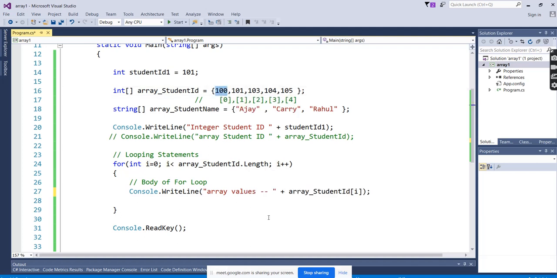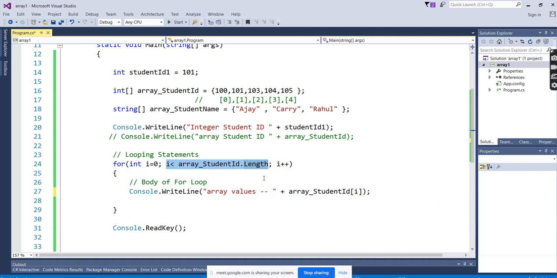So we have to go for the second value, right? For the second value, again, this iterator will help us. What does the iterator do? The iterator will increment the value from the previous one. The previous is 0, it will increment by 1, and dynamically 1 will come in the next loop, the second loop. Like this, how many times will it do? It will do it till the condition fails in the for loop.